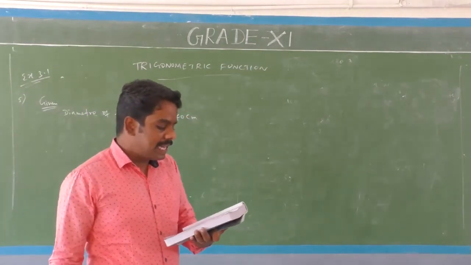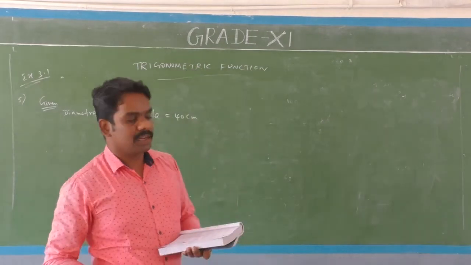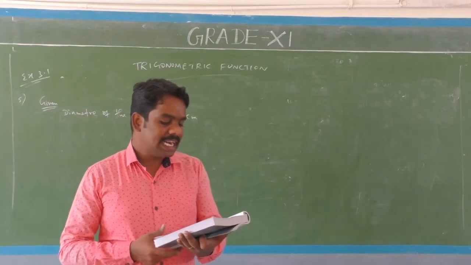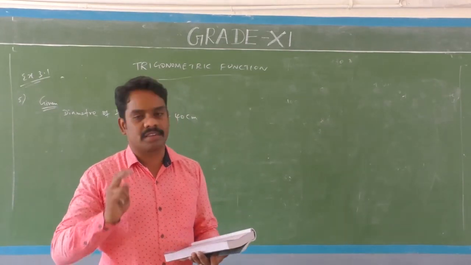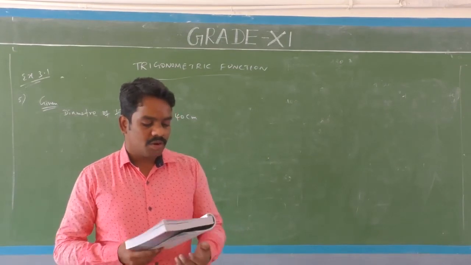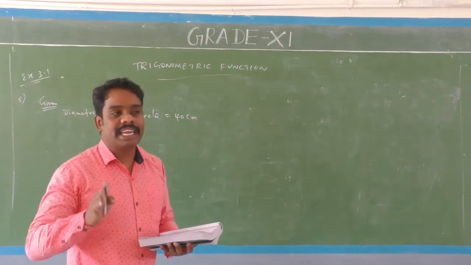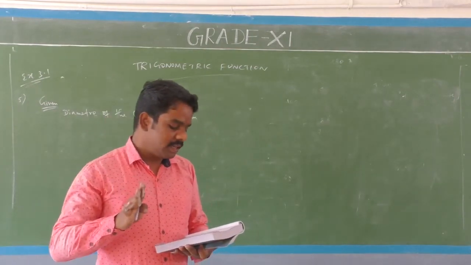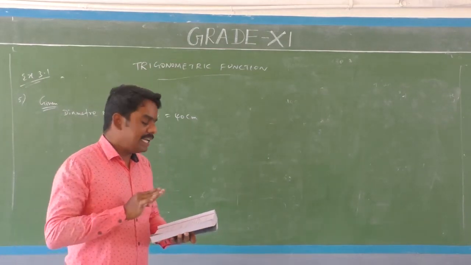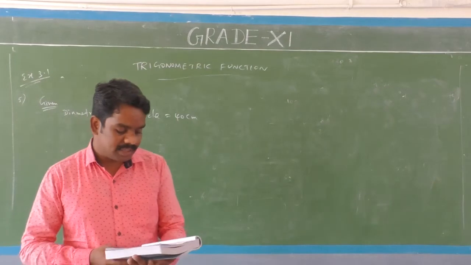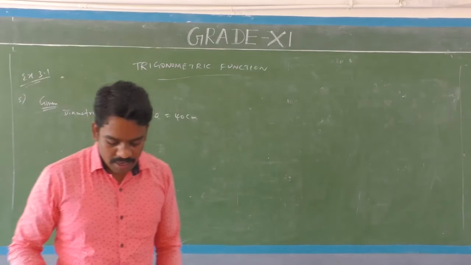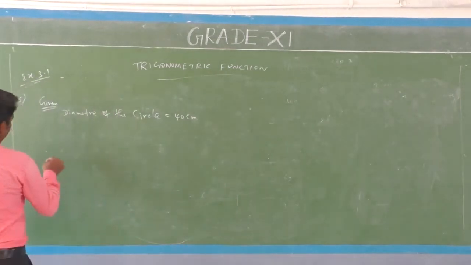The length of the chord is 20 centimeters. Find the length of the minor arc of the chord. Once again, read: in a circle of diameter 40 centimeters, the length of a chord is 20 centimeters. Find the length of the minor arc. The length of the chord is 20 centimeters.